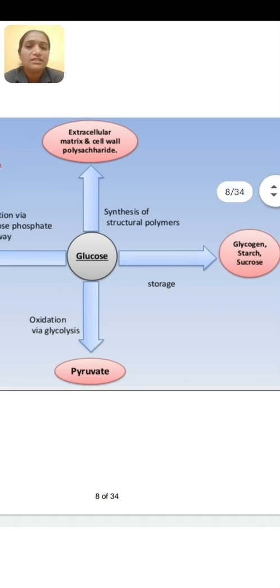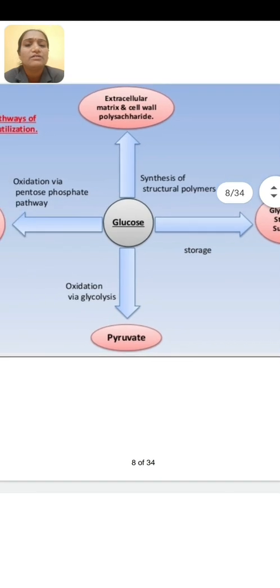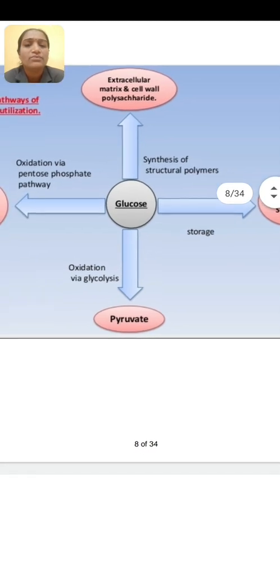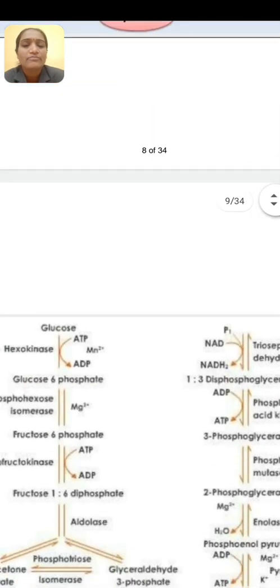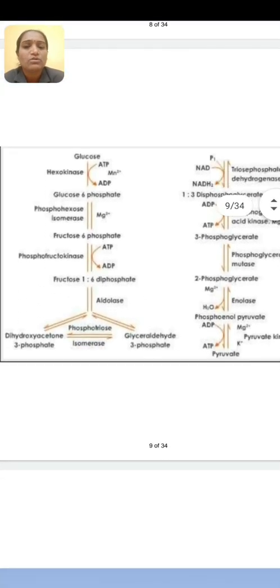And if it is synthesized into structural polymers, it may be in the form of extracellular matrix and cell wall polysaccharides. Then in our topic of interest, if it undergoes oxidation via glycolysis, it is converted into pyruvate. It is the shortcut method, glucose converted into pyruvate by glycolysis.